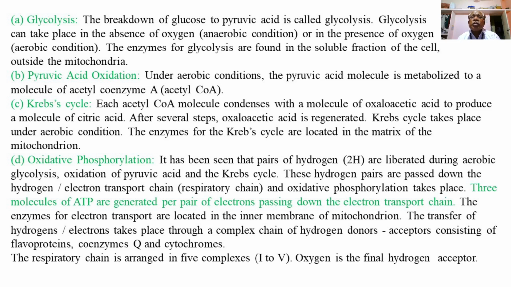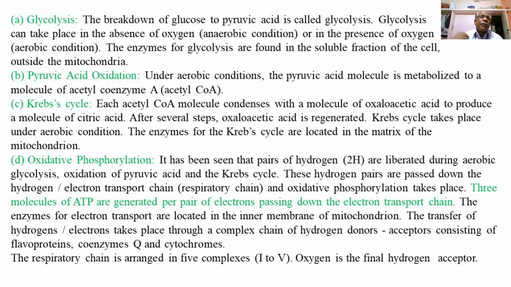The process of glycolysis means the breakdown of glucose. It is quite clear: glyco means glucose and lysis means breakdown. So glycolysis means simply the lysis or breakdown of glucose. The breakdown of glucose to pyruvic acid is called glycolysis, and it can take place either in absence of oxygen, in an anaerobic condition, or in presence of oxygen, in an aerobic condition. The enzymes for glycolysis, that is the breakdown of glucose to pyruvic acid, are found in a soluble fraction in the cell outside the mitochondria.